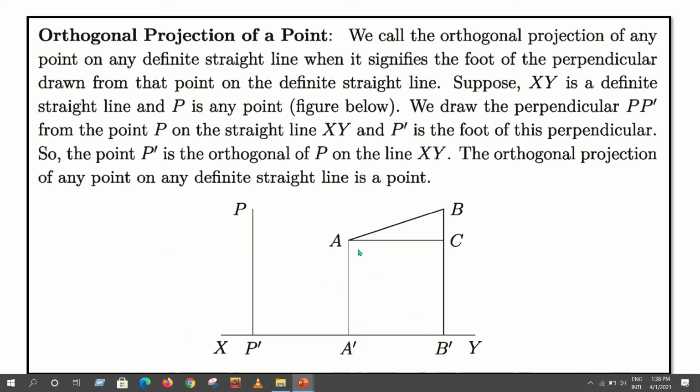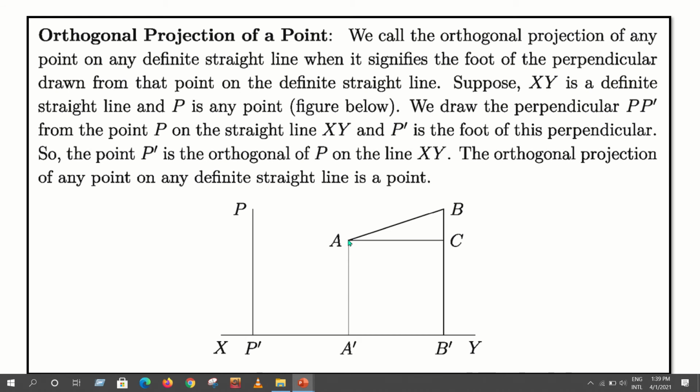Again, orthogonal projection of a line. Here a line AB and XY is another definite straight line, where A and B are endpoints.